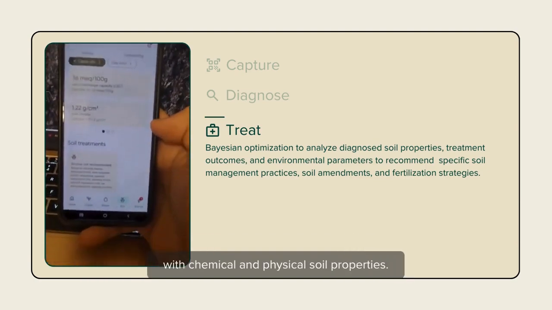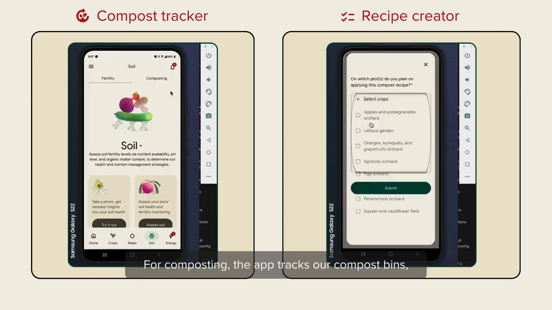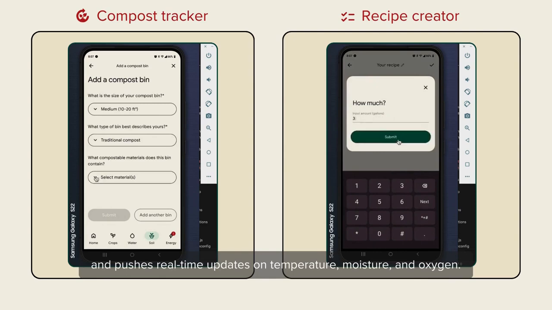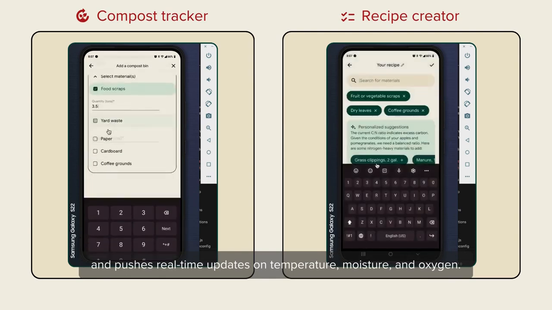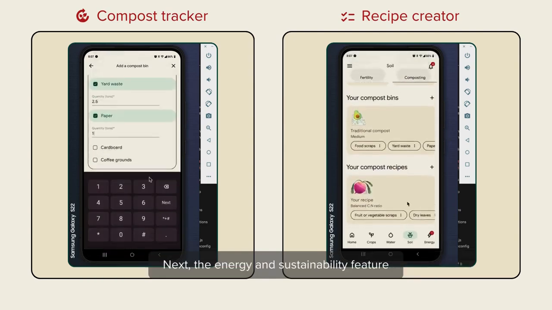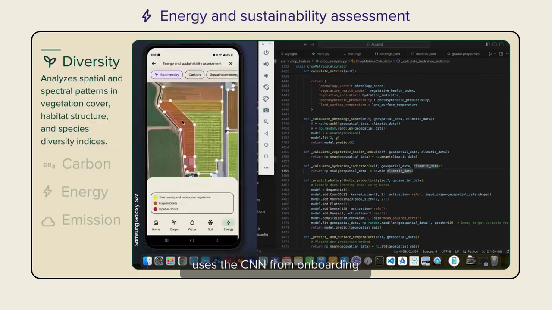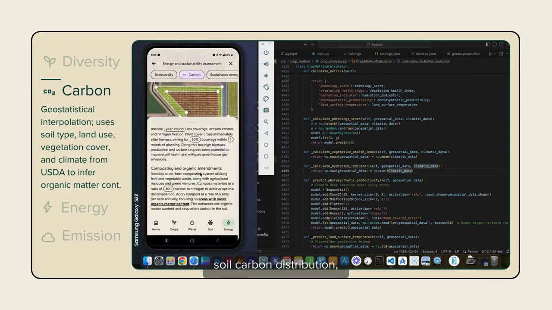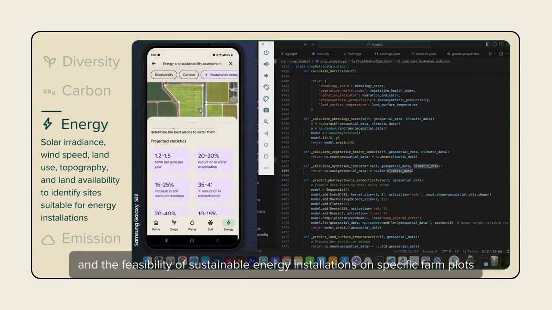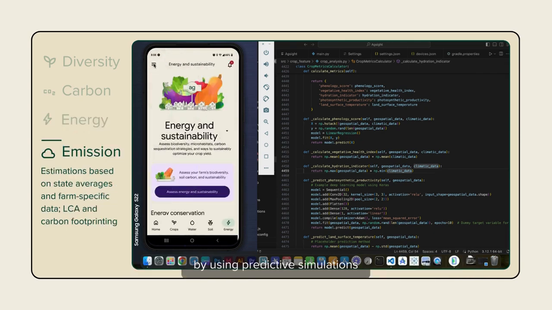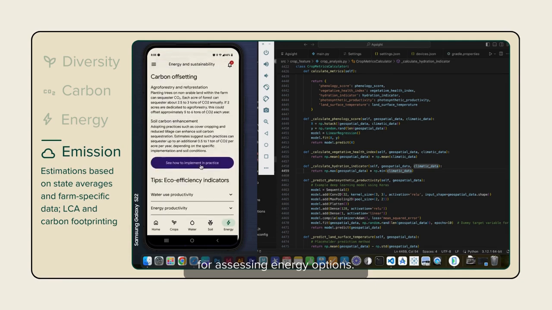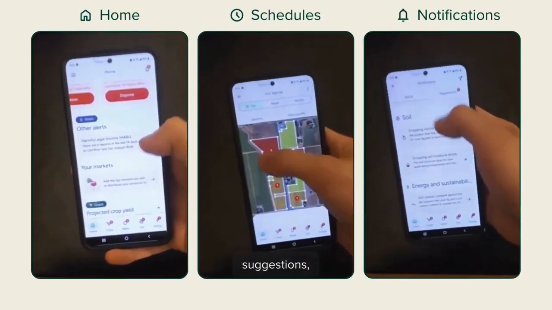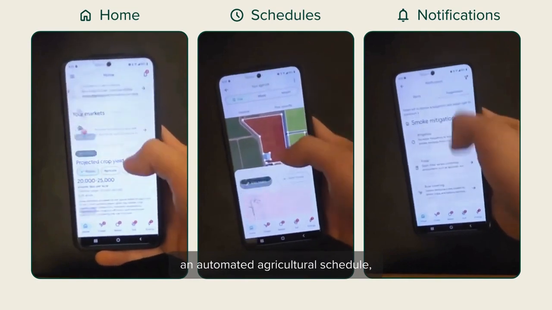For composting, the app tracks their compost bins, generates compost recipes based on available organic waste, and pushes real-time updates on temperature, moisture, and oxygen. Next, the energy and sustainability feature uses a CNN from onboarding to evaluate habitat biodiversity, soil carbon distribution, and the feasibility of sustainable energy installations on specific farm plots by using predictive simulations for assessing energy options. Finally, the home dashboard consolidates the other 4 features through alerts, suggestions, markets, an automated agricultural schedule, and sustainability suggestions.